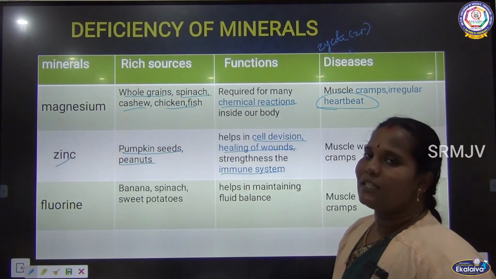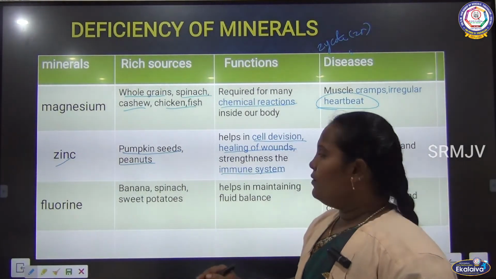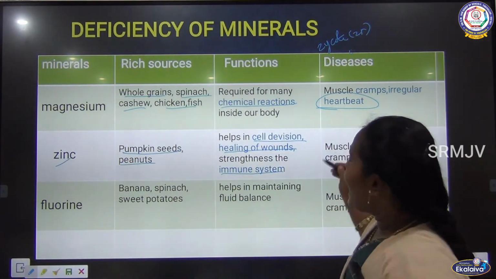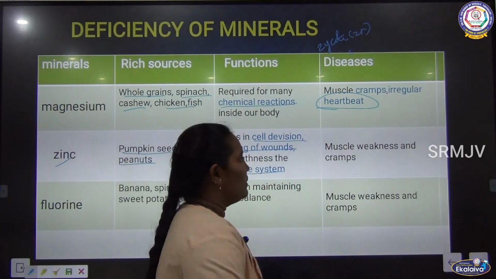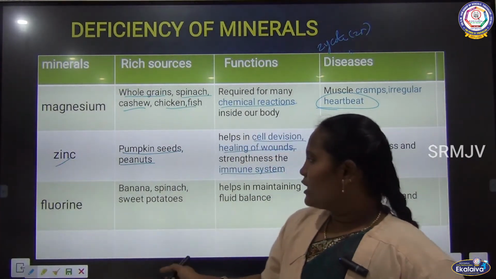Next one, the immune system. The immune system gives protection from disease. So the immune system also works with the help of zinc. Deficiency can cause muscle weakness and cramps as well. Okay, then next one is fluorine.